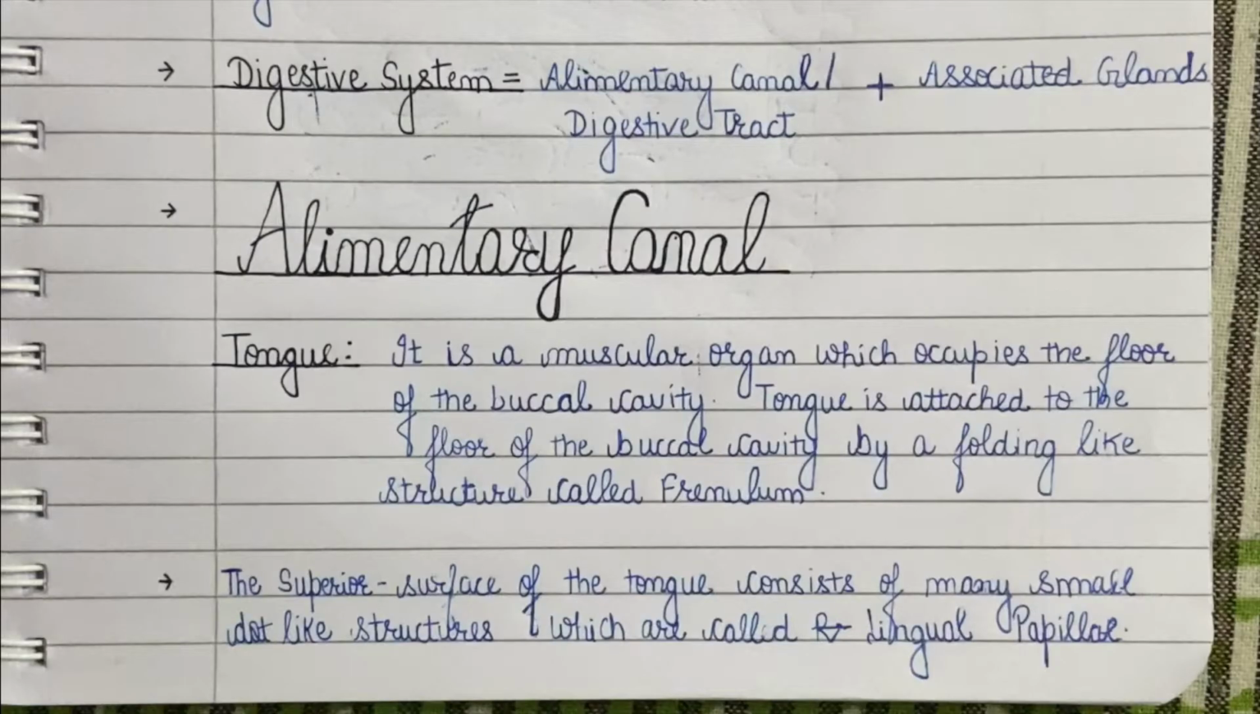So we are starting with the first part of the video, that is alimentary canal. We will start from the very beginning of the alimentary canal, that is mouth. Now, mouth is an anterior opening located on the ventral surface of the body.